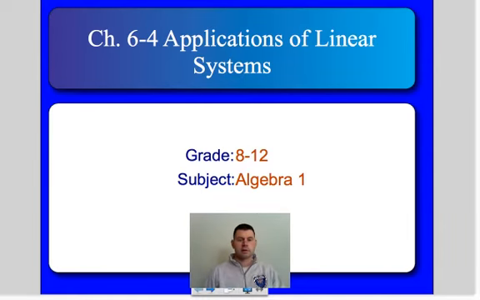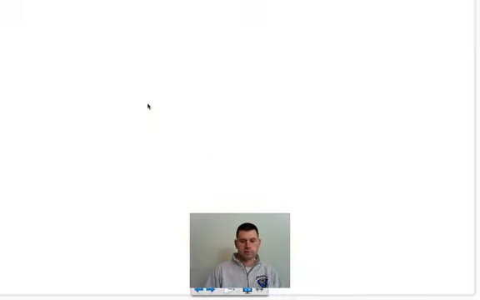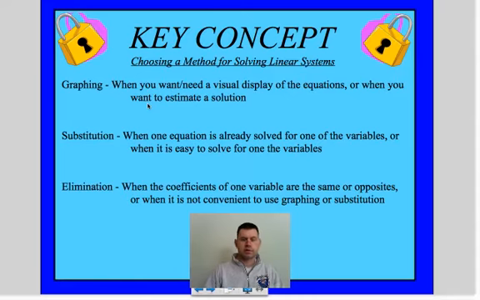Okay, so today we're going to talk about 6.4, the applications of linear systems. The objective for today is to choose the best method for solving a system of linear equations, or A1.3.3, which is our standard. The key concept is we have talked about three different methods for solving linear systems: the first one is graphing, the second one is substitution, and the third one is elimination.